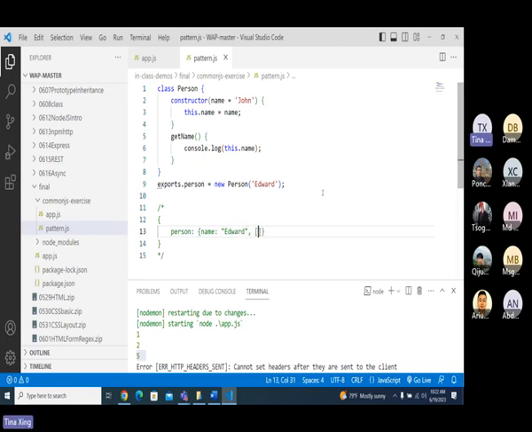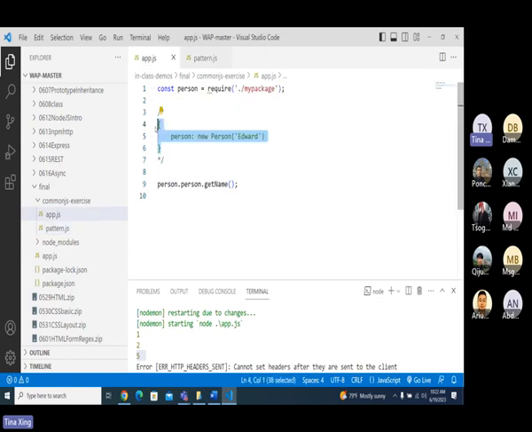The prototype is Person.prototype, and Person.prototype has getName. So if I really want to call getName, I have to use this person, okay?